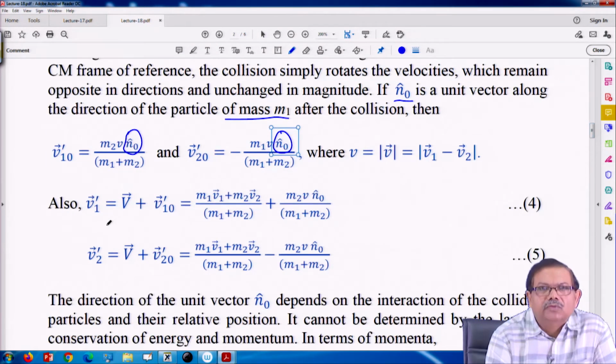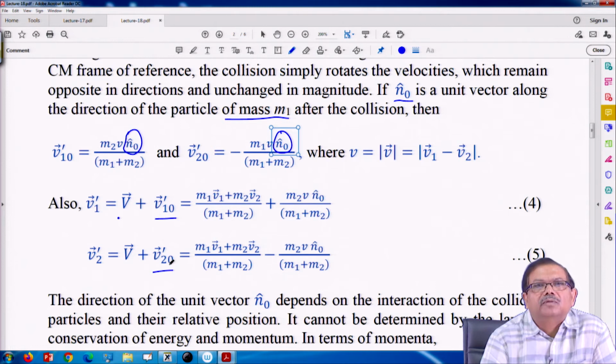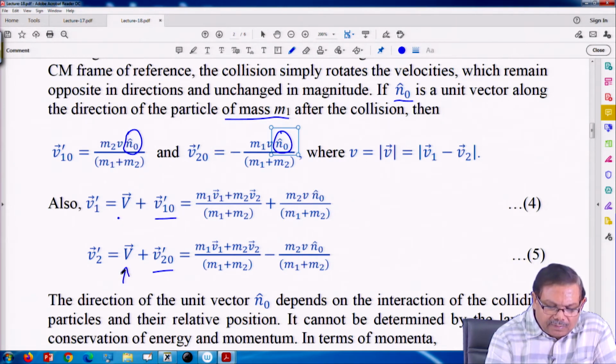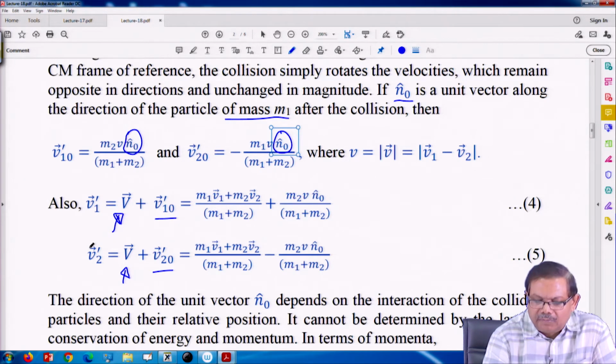Once that is known in the center of mass frame, we can find the velocities after collision in the lab frame. The velocities observed in the center of mass frame, we add the velocity of the center of mass frame as observed from the lab, and we get the velocity as observed from the lab frame of reference.